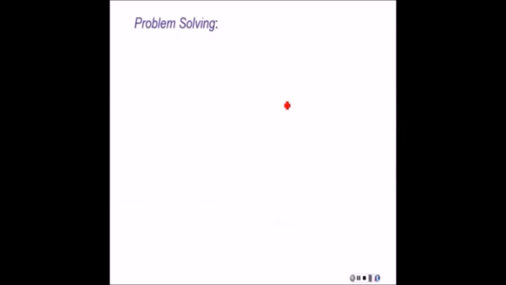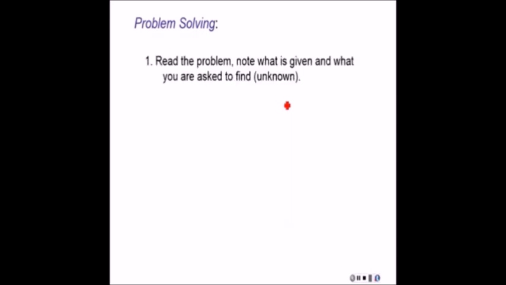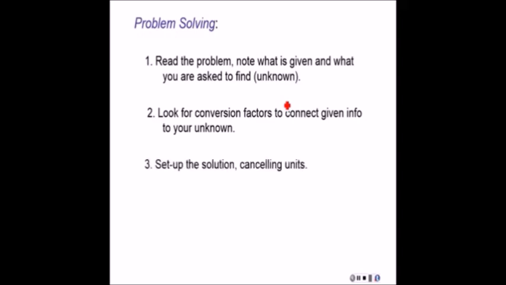So, problem solving is the next topic, and we're going to be using our conversion factors and also significant figures. So, first step is reading the problem, writing down what's given and what you're asked to find. Next, we look for conversion factors to connect them. Third step is setting up the solution, canceling the units. This is the one thing that will let you know that you set it up right, canceling those units. And lastly, we want to round off our answer according to the rules for significant figures. And maybe doing that all semester.